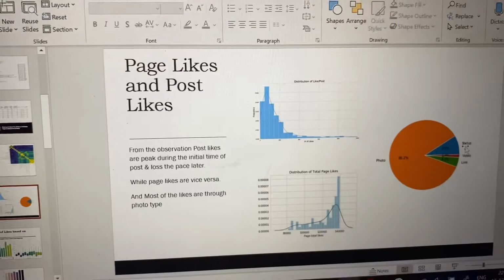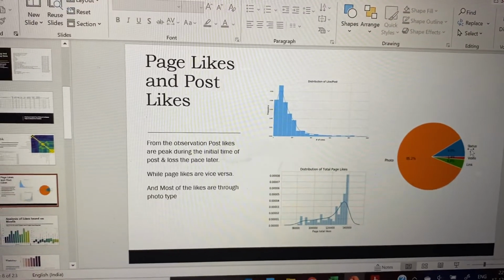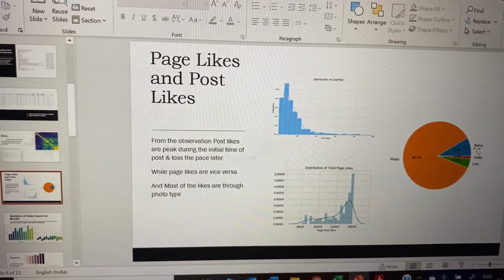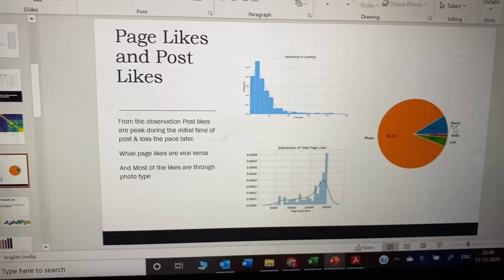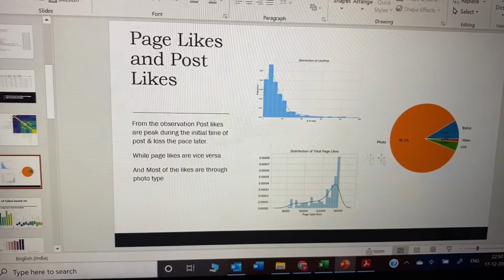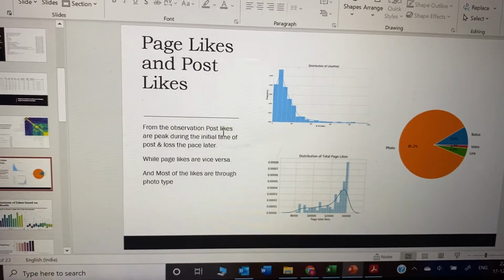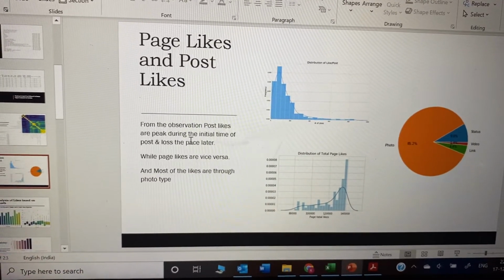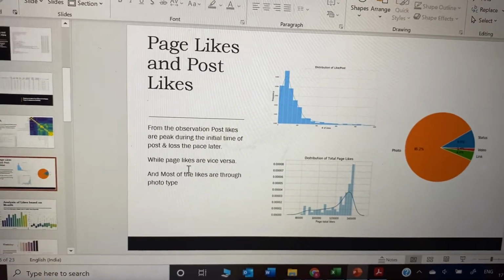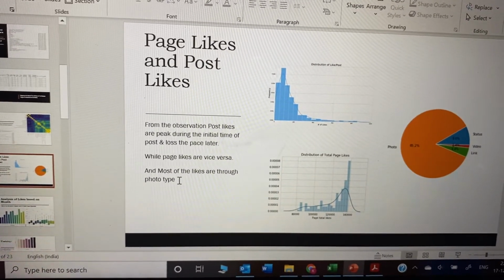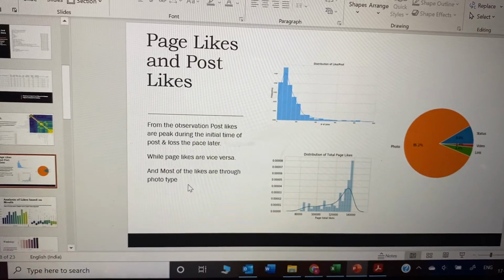Similarly, we can see page likes and post likes. For a page, what are the number of likes and post likes? We have given the plots over here. From the observation of the plots, likes peak during the initial time of a post and lose pace later, while the page likes are vice versa, and most of these are through the photo type.